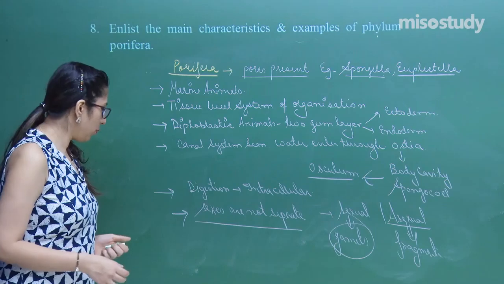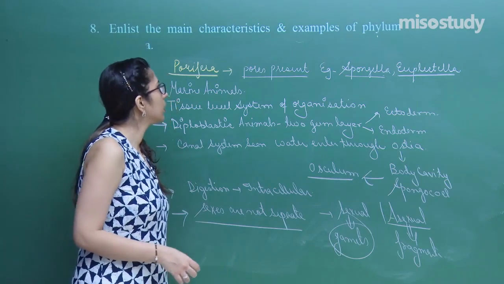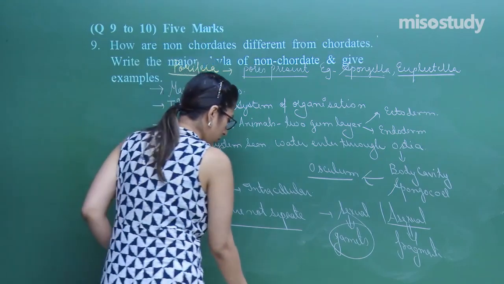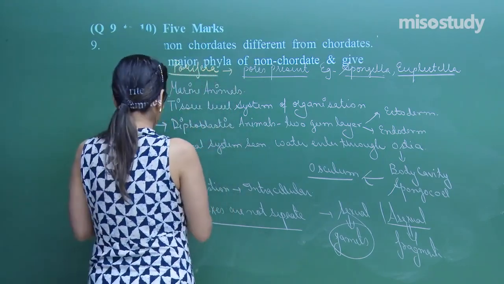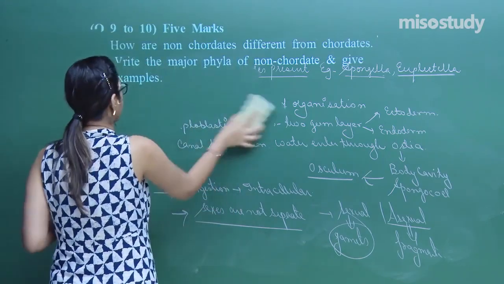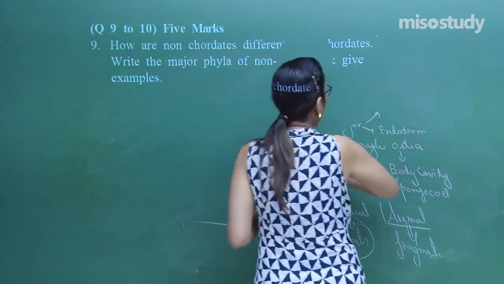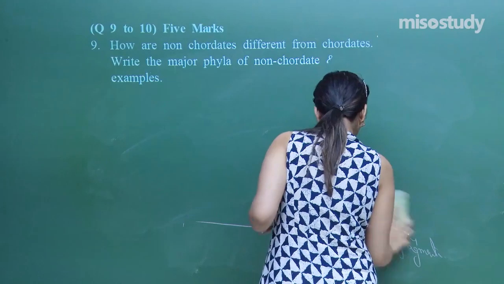Now let's move on to our next question, which is a 5-mark question. This is a 5-mark answer. Read this question properly, then we will proceed further.